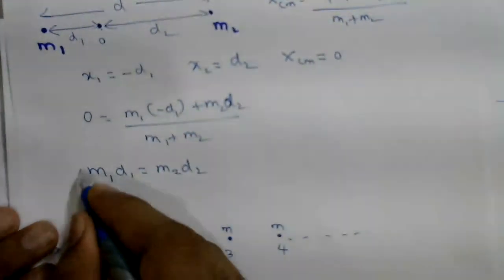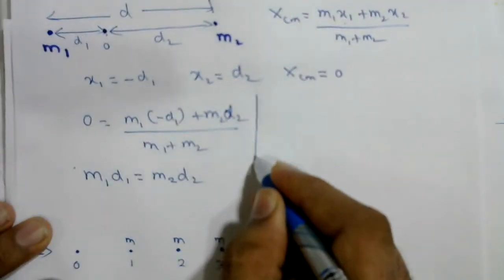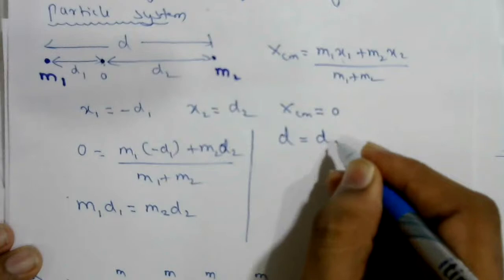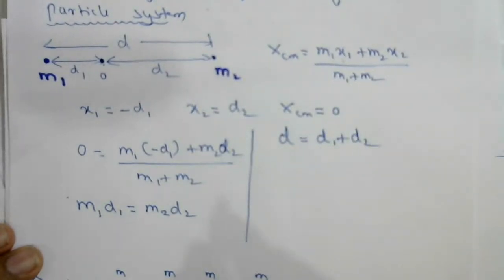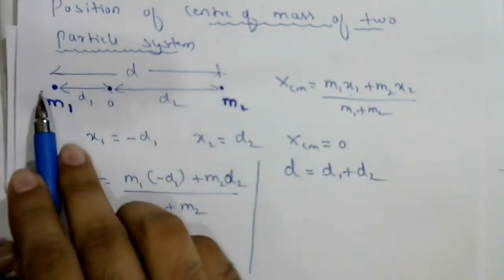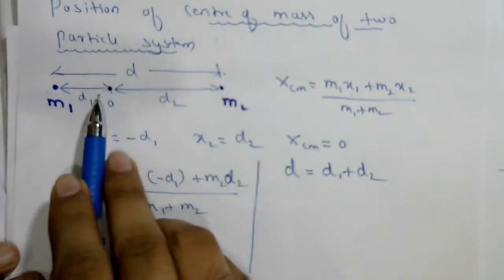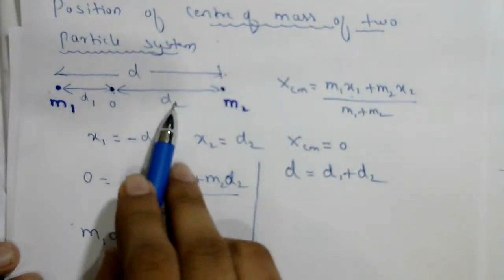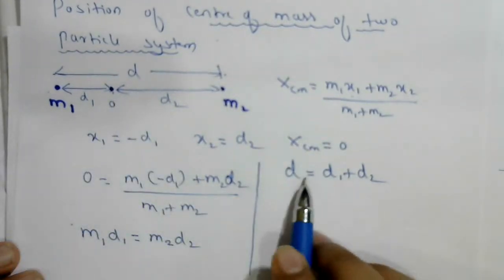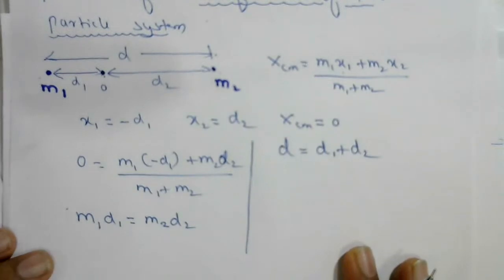So we got this equation. And d = d1 + d2, because d is the total distance between the first particle and the second particle, and d1 and d2 are the distances from the origin.